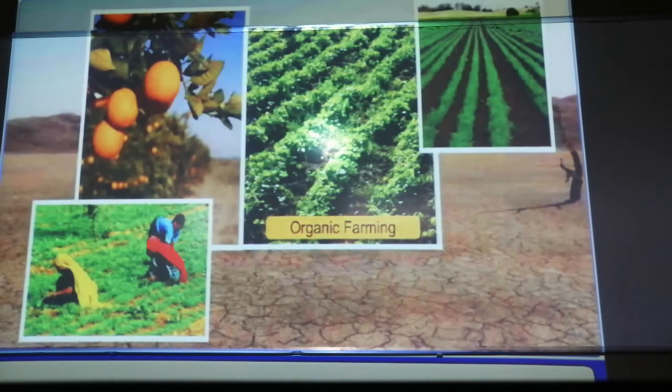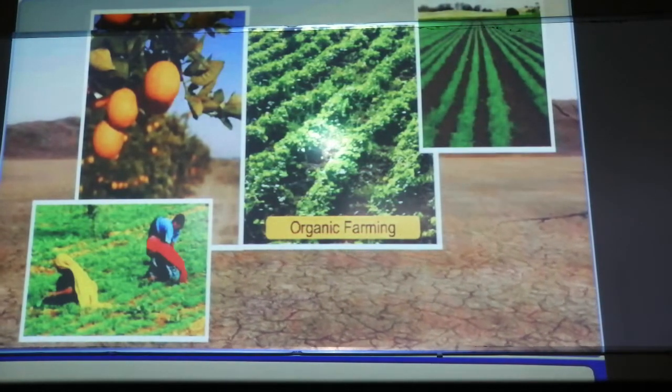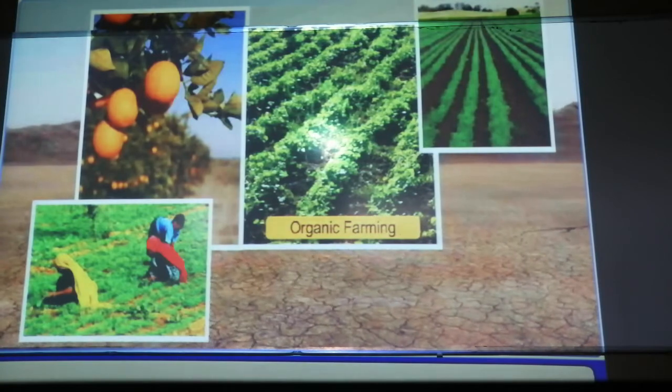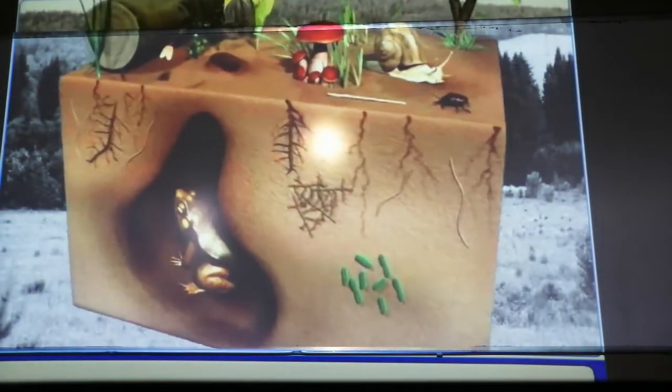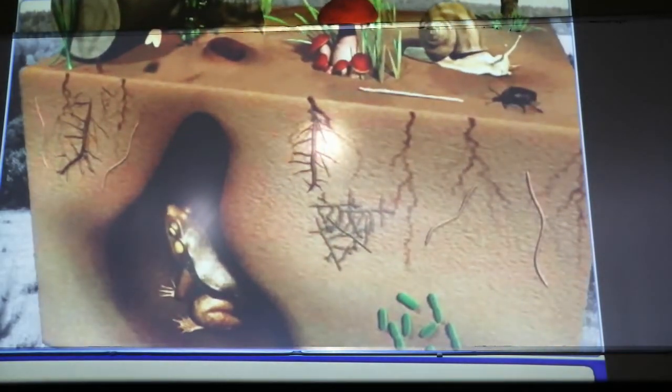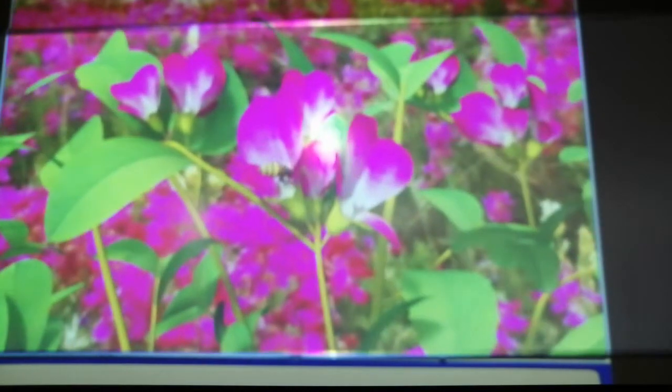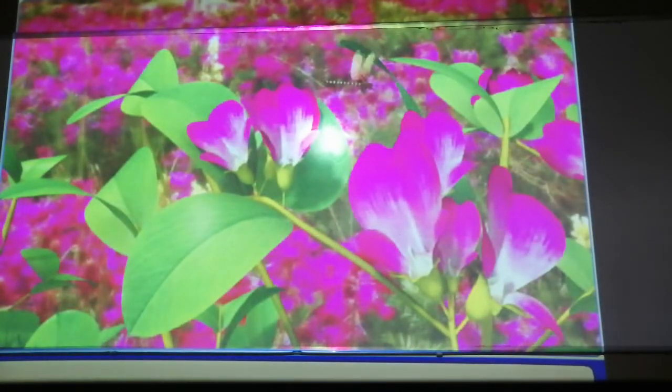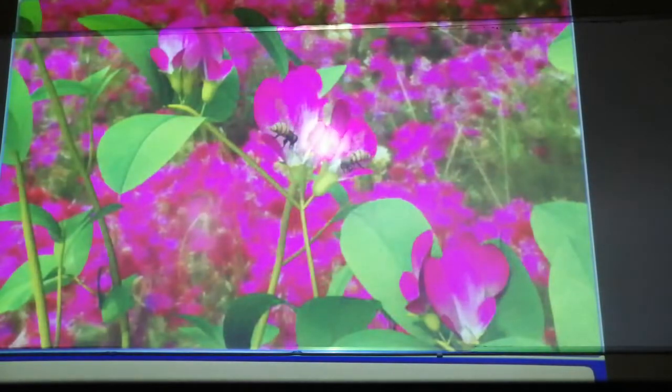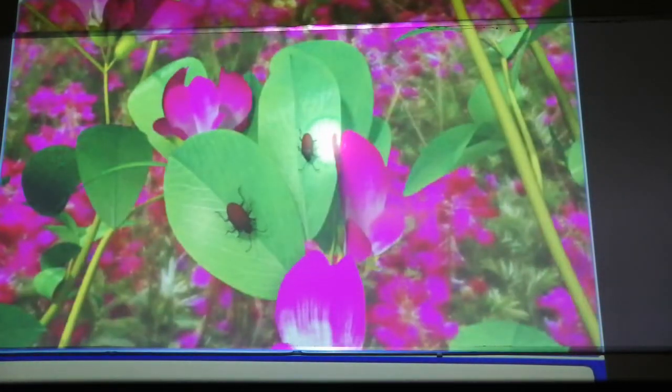The farmer doesn't have to go through conventional farming practices where we are using chemical methods to kill the various life forms. Here we are using a holistic approach so that we develop an understanding of the food web and how the flora and fauna work in the plant area, and how they are eating other microbes and clearing the pests. So this is organic farming.